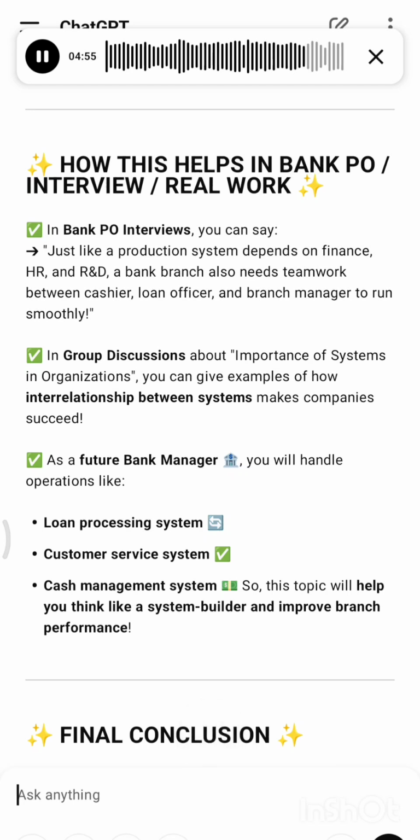In Bank PO interviews, you can say, just like a production system depends on finance, HR, and R&D, a bank branch also needs teamwork between cashier, loan officer, and branch manager to run smoothly. In group discussions about the importance of systems and organizations, you can give examples of how the interrelationship between systems makes companies succeed. As a future bank manager, you will handle operations like the loan processing system, customer service system, and cash management system. So, this topic will help you think like a system builder and improve branch performance.